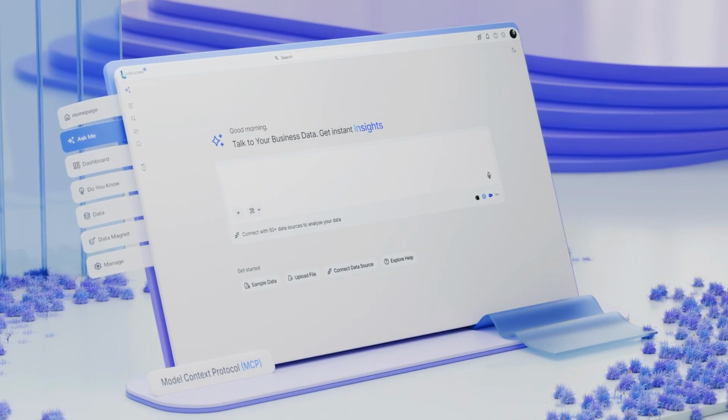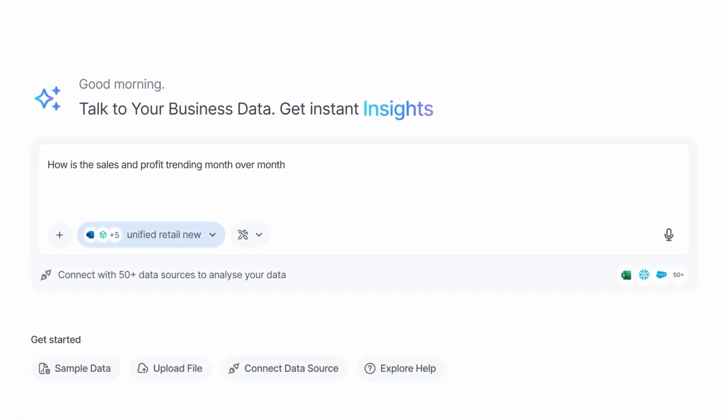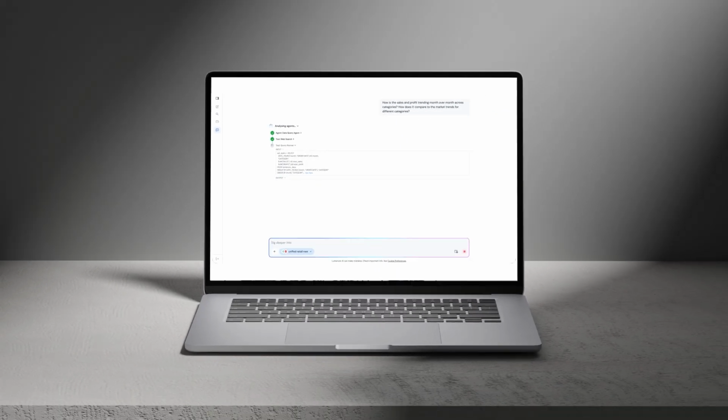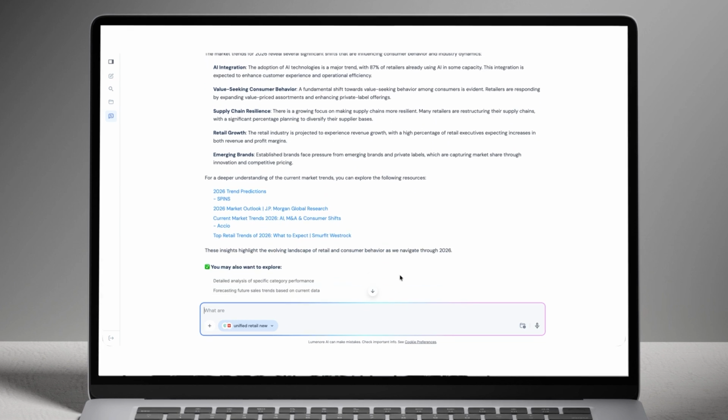That's the foundation. Now let's take it further. Introducing Lumenore Ask Me with MCP, a conversational AI layer built on this powerful foundation. Ask Me understands intent, automatically selects the right approach, and delivers insights as text, charts, or both.